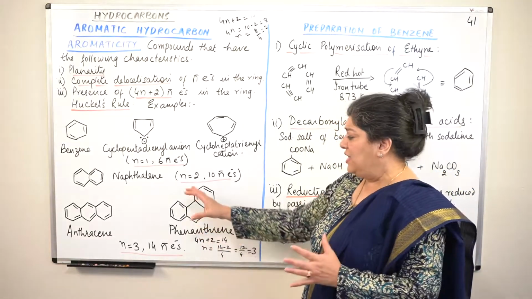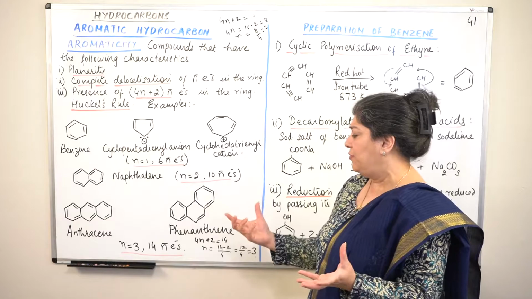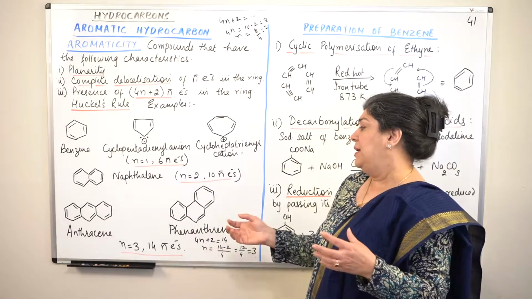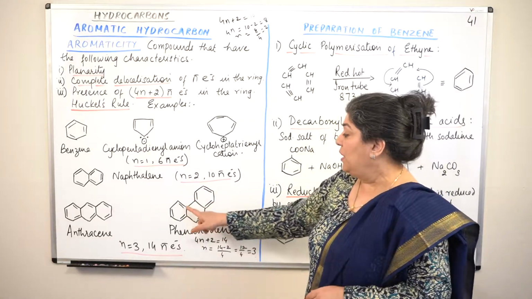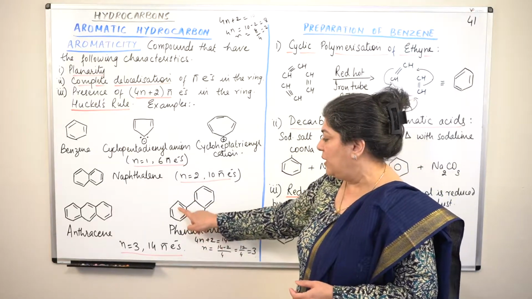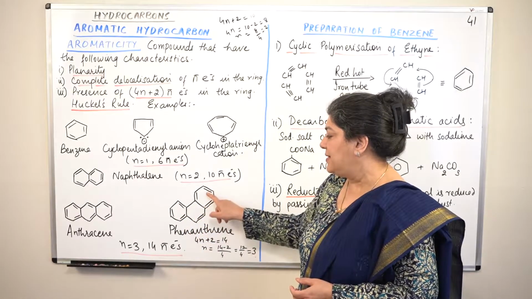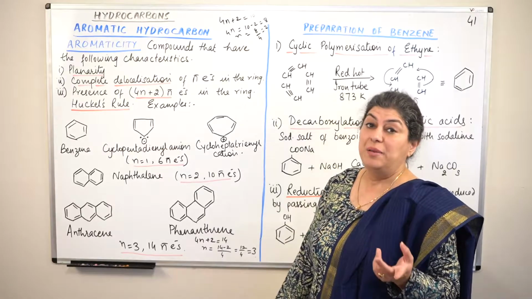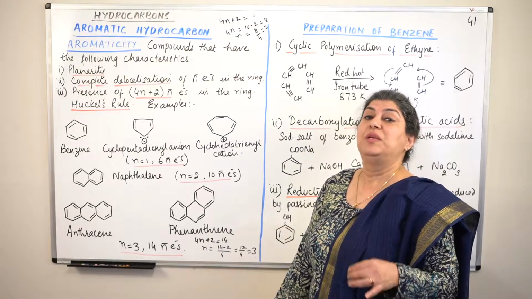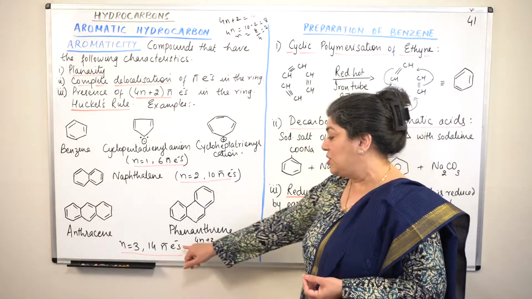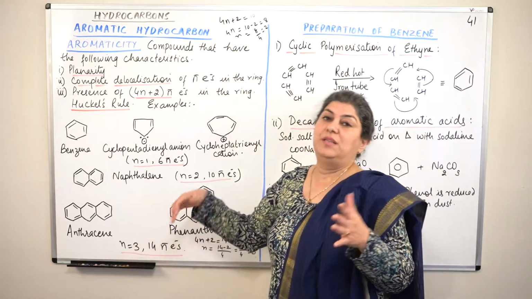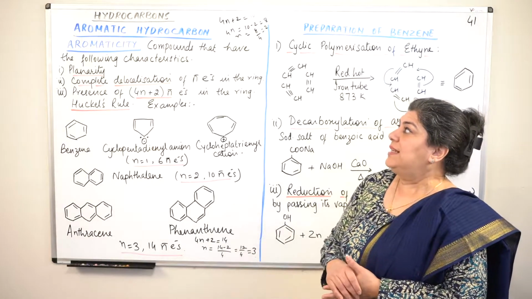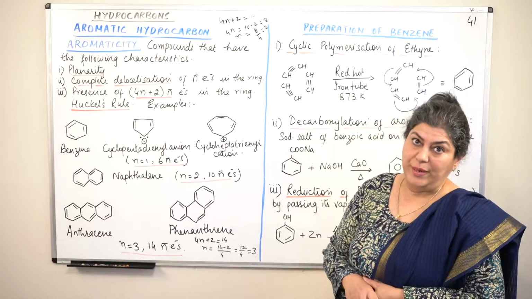Similarly, phenanthrene is basically the same molecule, same number of multiple bonds also, 3 benzene rings fused together, only the shape is different. So if you see, count the number of multiple bonds, 1, 2, 3, 4, 5, 6, 7. It has 7 multiple bonds, which means 7 double bonds or 7 pi bonds, or 7 pi bonds means 14 pi electrons. 14 pi electrons is what system? It is n equal to 3, therefore it follows Huckel's rule. So these are the conditions for a compound to be aromatic.